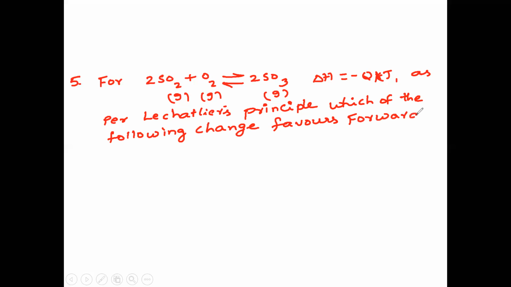Forward reaction, that is, yielding more sulfur trioxide. Yielding means producing more sulfur trioxide is the question.